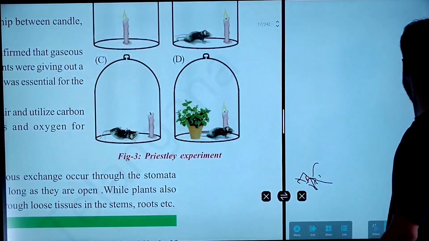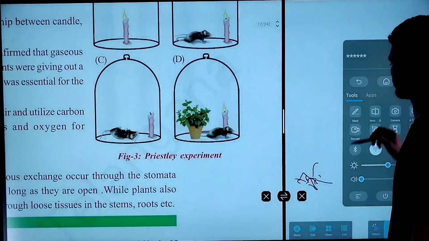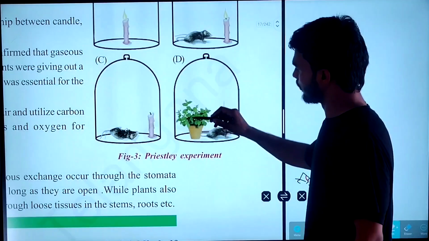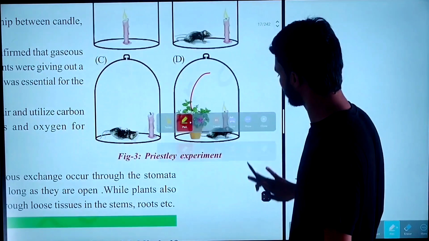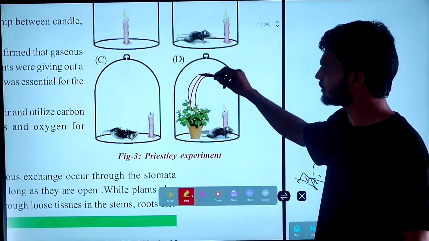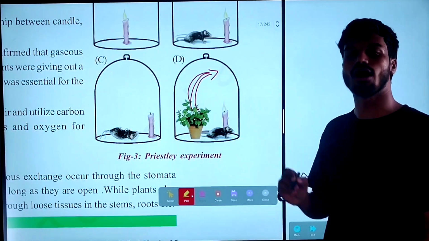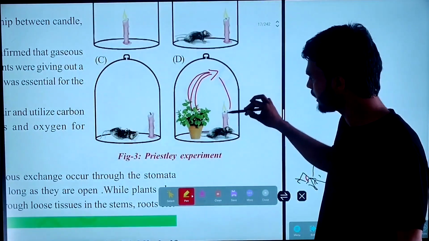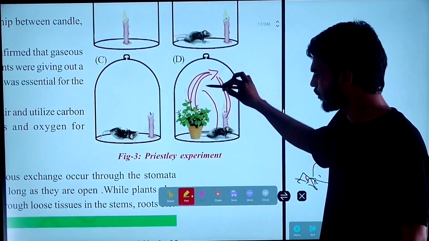By this third situation, we can say that the plant leaf is releasing oxygen. That oxygen is utilized by the candle as well as the mouse.